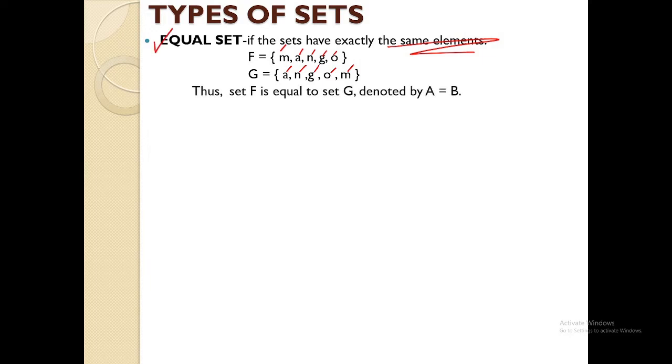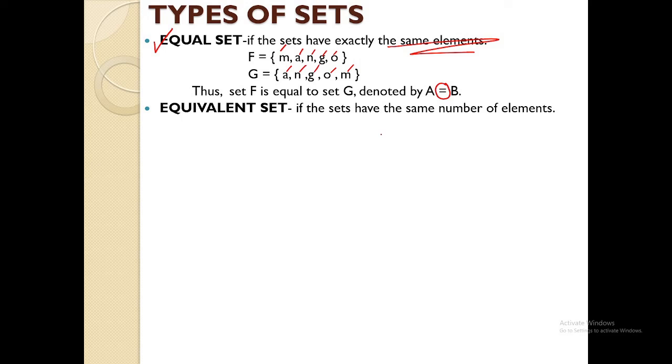Okay, now, what if I'm gonna be having equivalent sets? So take note, I'm gonna be using this symbol for equal sets. Equivalent sets: if the sets have the same number of elements, like this one, A, E, I, O, U, 5 kabuok elements. I'm gonna have B, C, D, E, F. 5 pud na ka elements. Now, equal sets ba na siya, sir? Dili, sir. Nganong dili man siya equal sets?